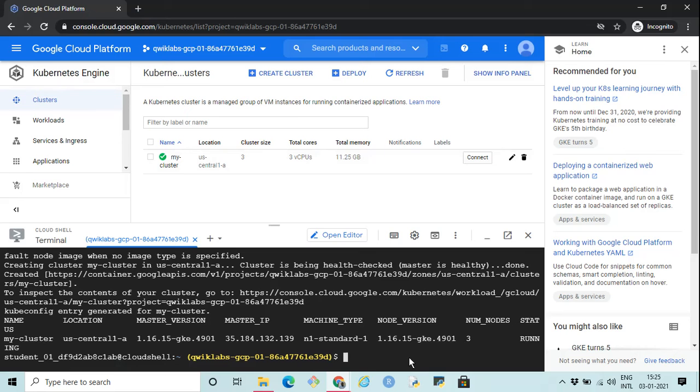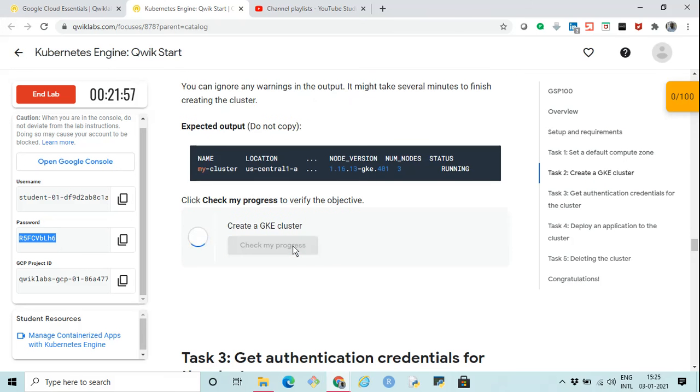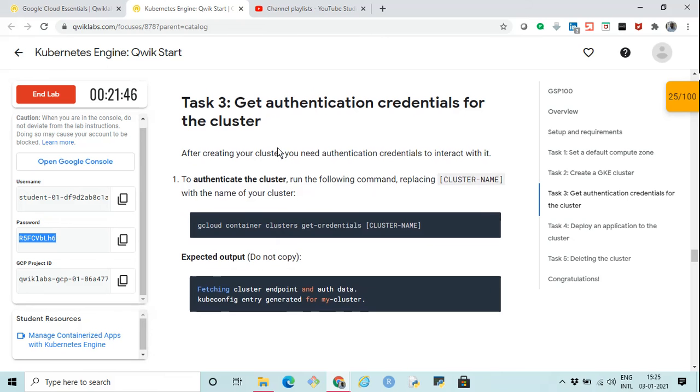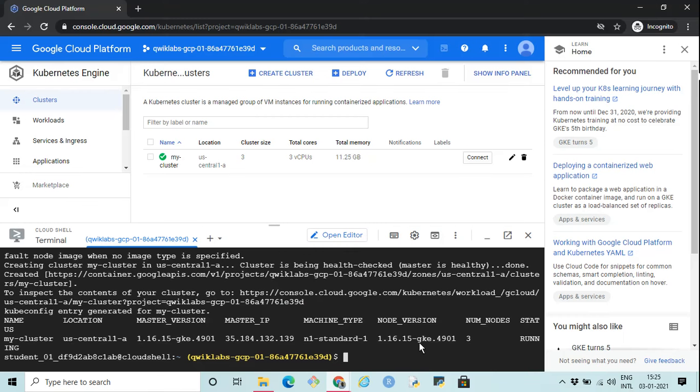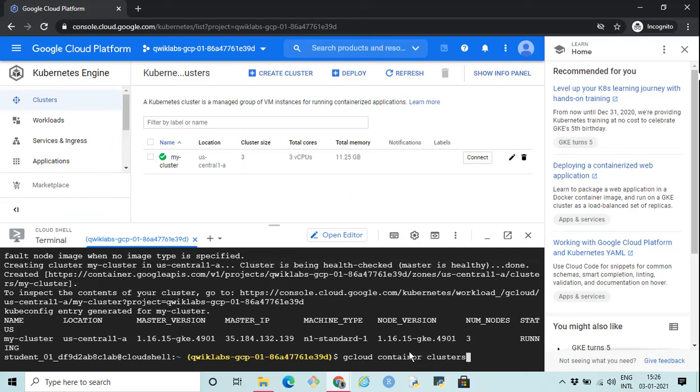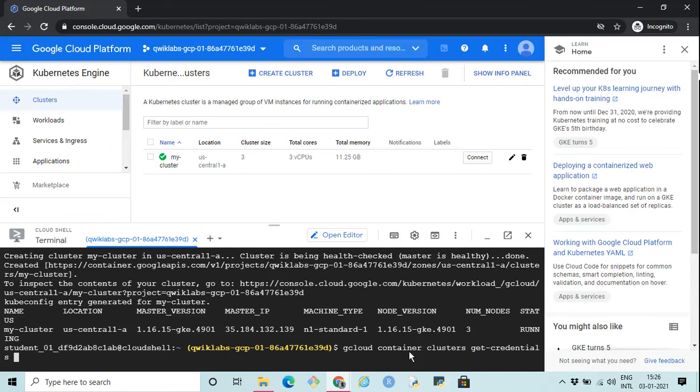Now the cluster is created. What next as per the lab? Let's check the progress. Okay, so 25 marks. That is fine. Now we need to get the authentication credentials for the cluster. We can do that with gcloud container clusters get-credentials and the cluster name, which is my-cluster.